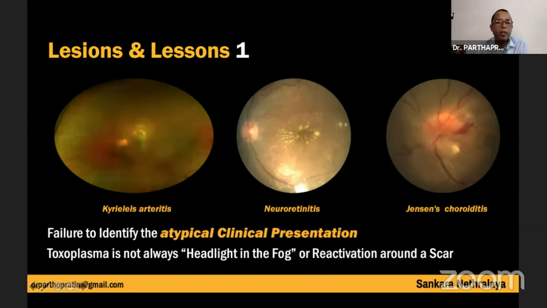Often we don't pay attention to atypical forms like Kyrieleis arteritis, which usually do not leak in fluorescein angiography, whereas a normal vasculitis will leak. There can be presentations like neuroretinitis, and there can be retinochoroiditis around the optic disc, which is earlier known as Jensen's choroiditis. Remember the other differentials of Jensen's choroiditis: these are TB and toxocariasis. So you have to remember that toxoplasma is not always a headlight in fog or reactivation around the scar.